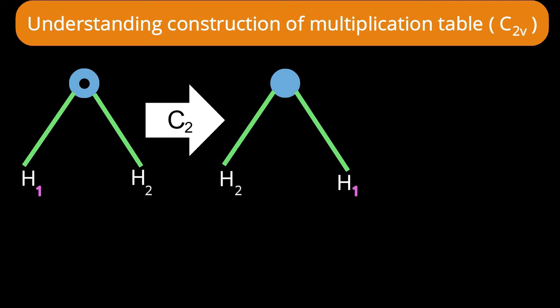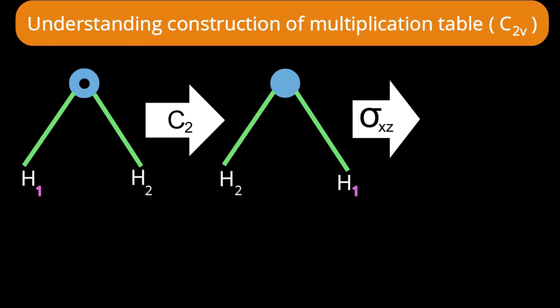Now I want to perform the next operation. What is the next operation? Sigma xz. And this sigma xz operation I will carry out on the second structure, which is the result of the C2 operation on the original water molecule. Sigma xz is the molecular plane. So if I cut that molecule through the molecular plane and perform the reflection, let us talk first about the positions of hydrogen. Will the positions of hydrogen in the second structure change? No. Second hydrogen will remain on the left side and first hydrogen will remain on the right side.